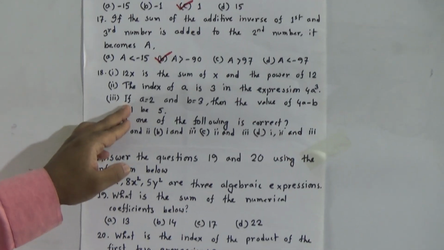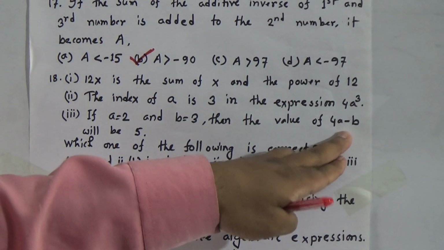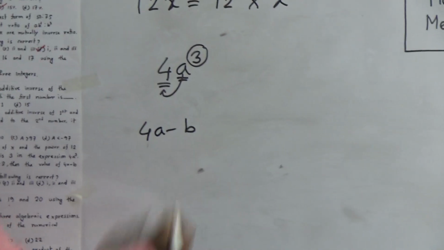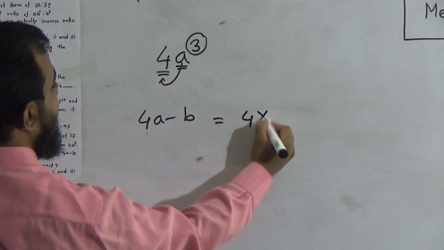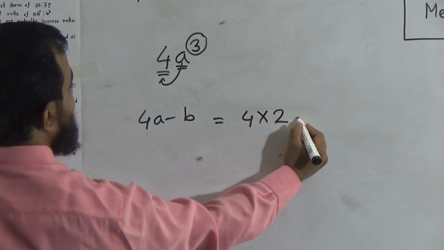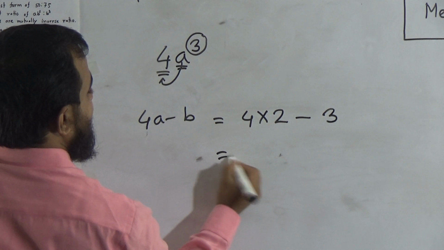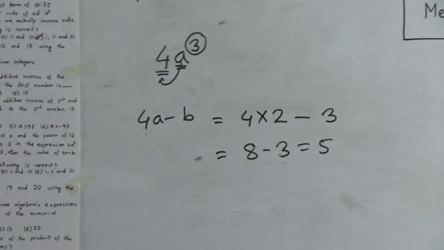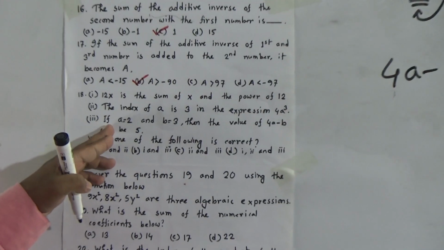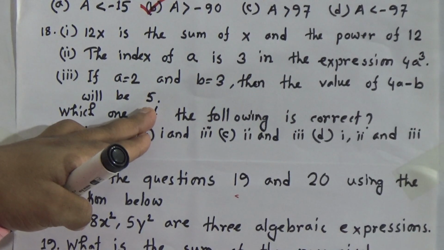Okay. Now activity 3: if A equal to 2, B equal to 3, then the value of 4A minus B will be 5. The value of 4A minus B you have to calculate, given that A is equal to 2 and B is equal to 3. So put the value of A and B. 4 multiply A, that means 4 multiply 2, minus B means 3. That's equal to 4 twos are 8 minus 3, that's equal to 5. So activity 3 is also correct, because activity 3 says the value of 4A minus B will be 5. We already got 5 here.